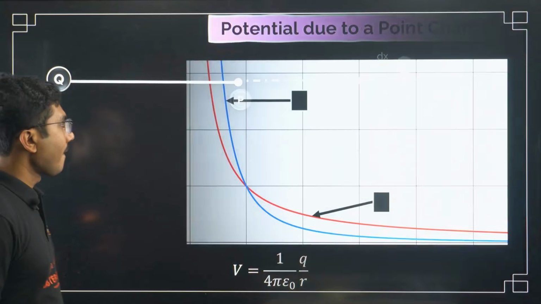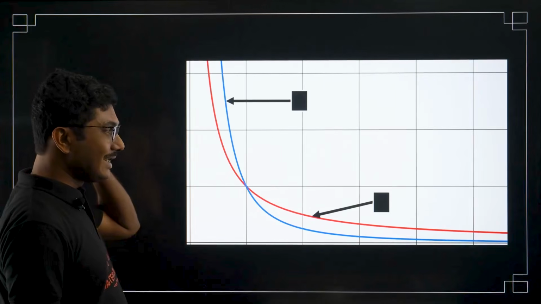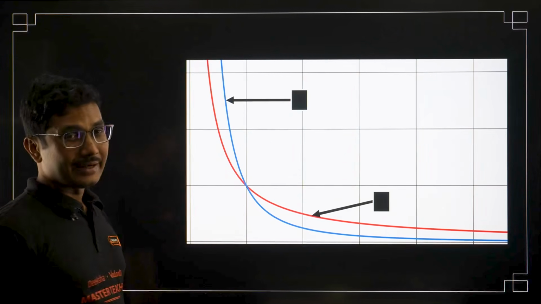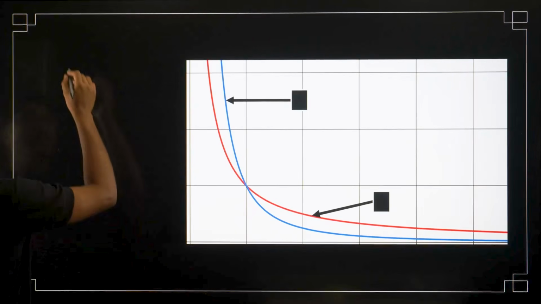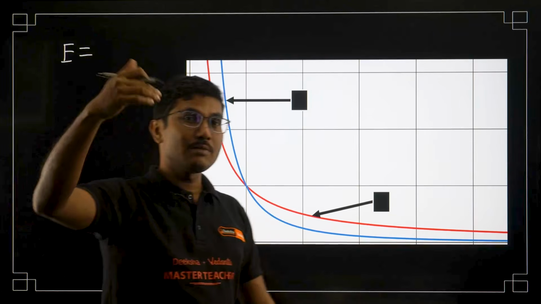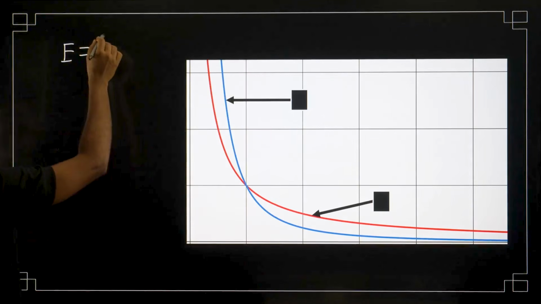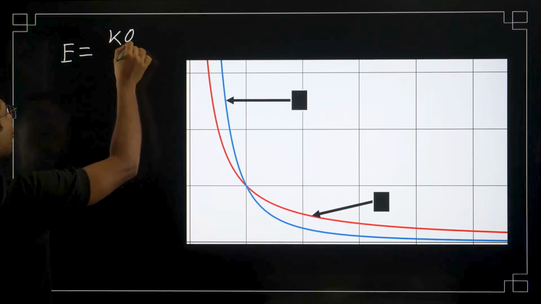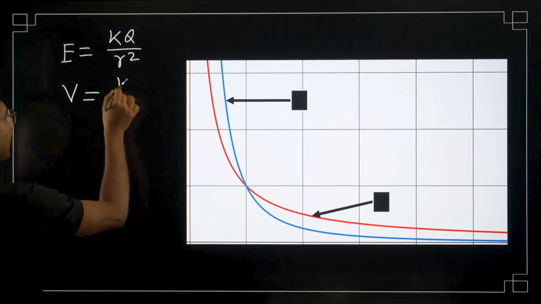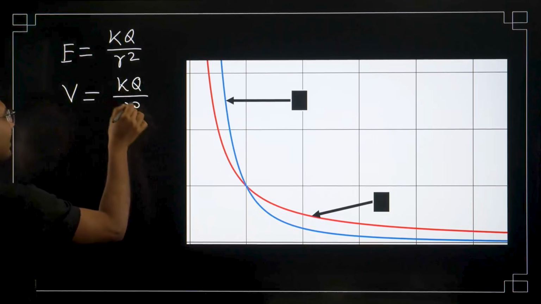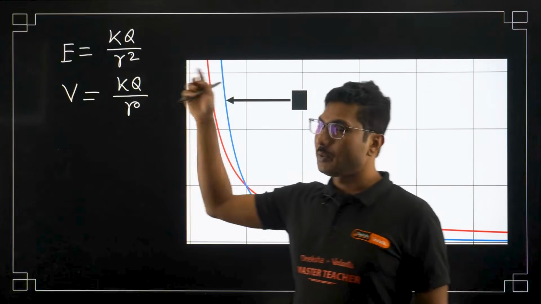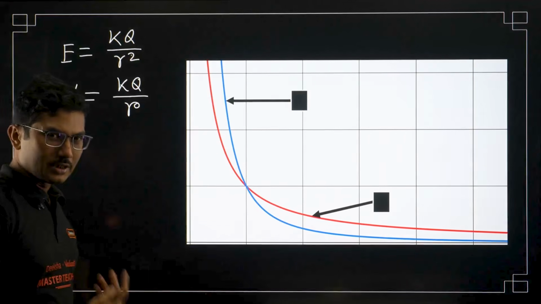Okay, let's move on. Let's see a comparison between electric field and electric potential. If you remember, electric field was given by KQ by R square, whereas electric potential is given by KQ by R. So here we have power 2, here we have only power 1, both inversely proportional.